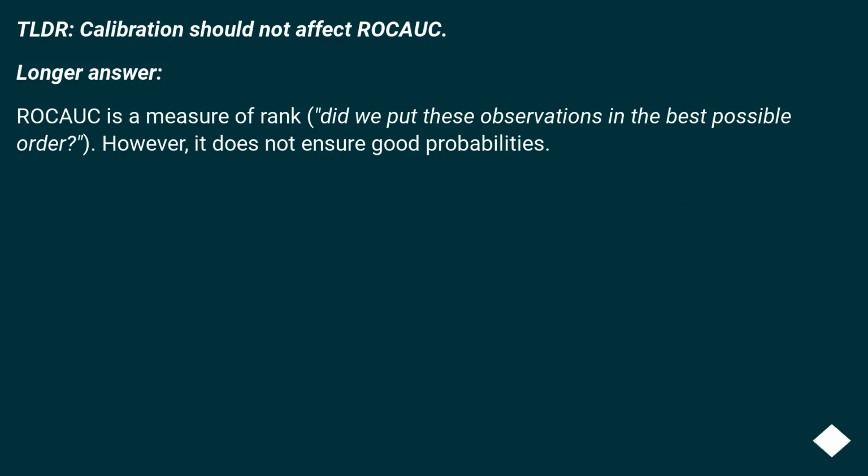TLDR, calibration should not affect ROC AUC. Longer answer. ROC AUC is a measure of rank. It measures whether we put these observations in the best possible order. However, it does not ensure good probabilities.